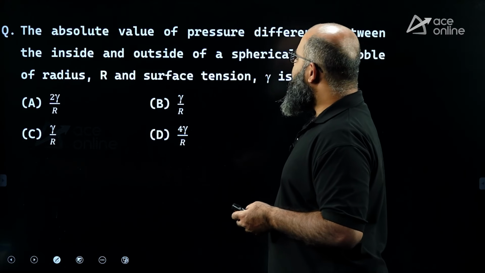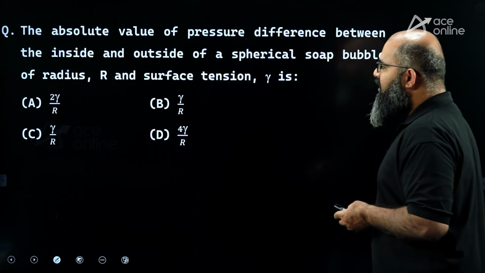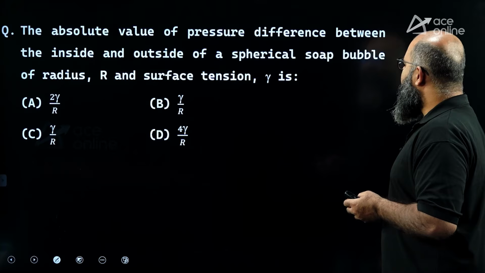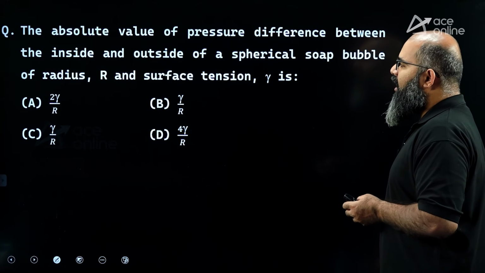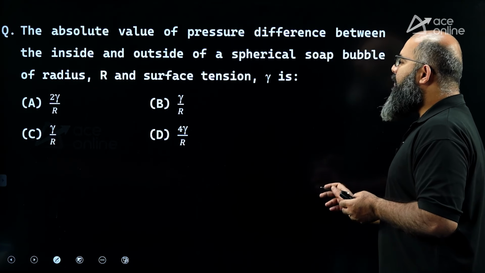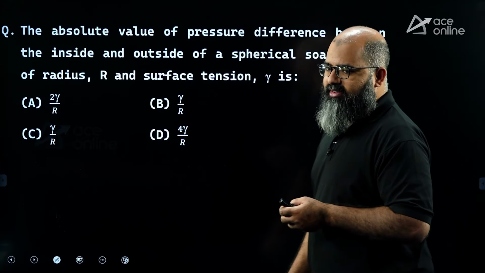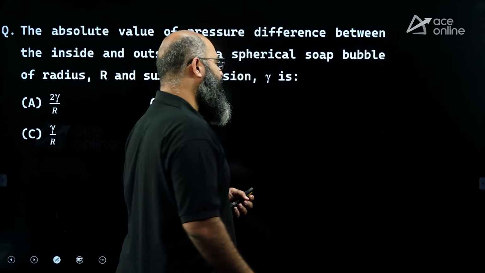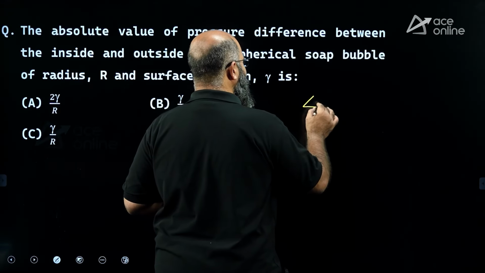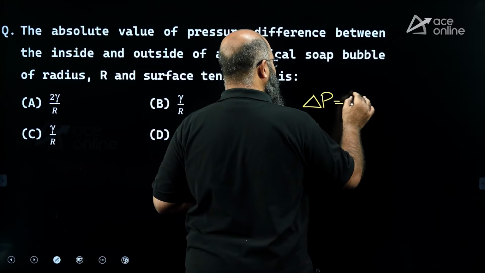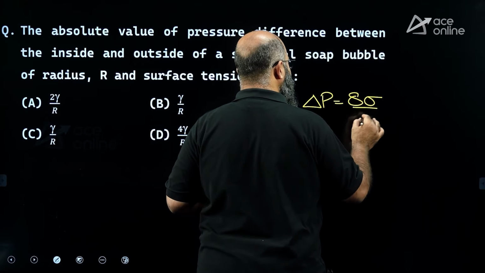This question is saying the absolute value of pressure difference between the inside and outside of a spherical soap bubble of radius r and surface tension gamma is equal to how much? Now you see, in the case of a soap bubble, the value of delta P is equal to 8 sigma by d.